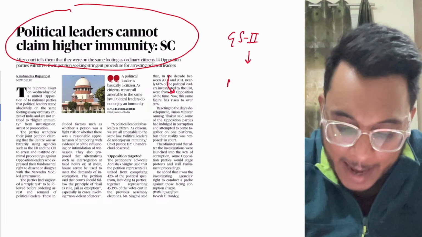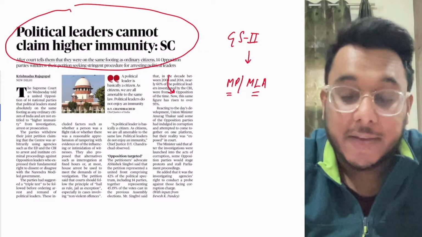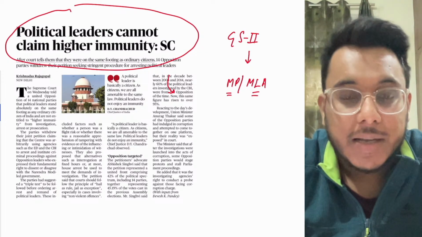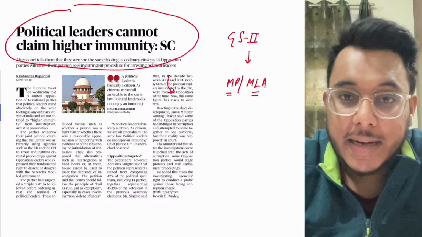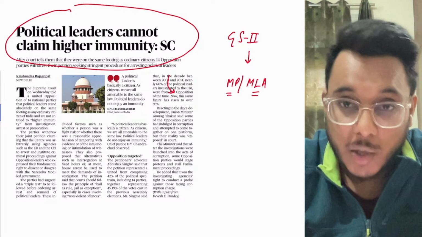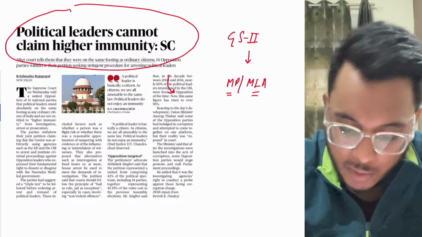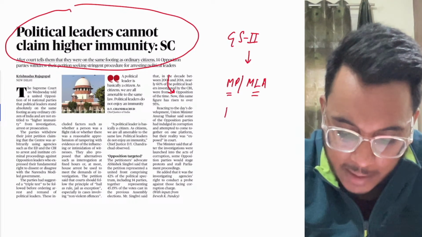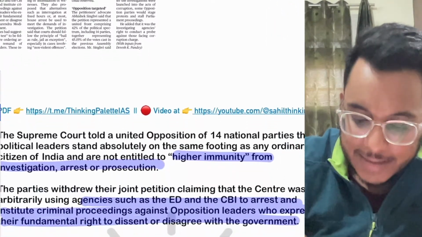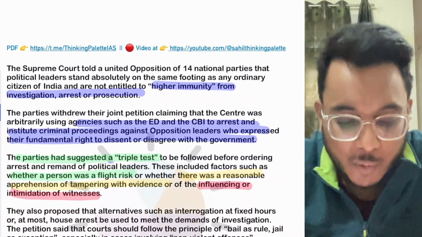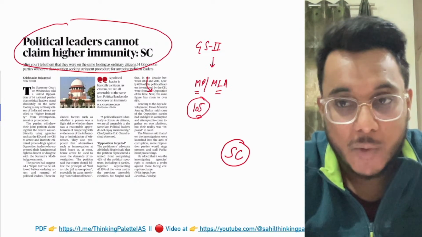So basically, MPs and MLAs are given immunity. For example, they cannot be arrested during the session of the House, and 40 days after the session of the House, they cannot be arrested, and all such kind of things. These are the immunities. For example, the immunities for the MPs are contained in Article 105. Now, basically, the opposition members have filed a petition in the Supreme Court.